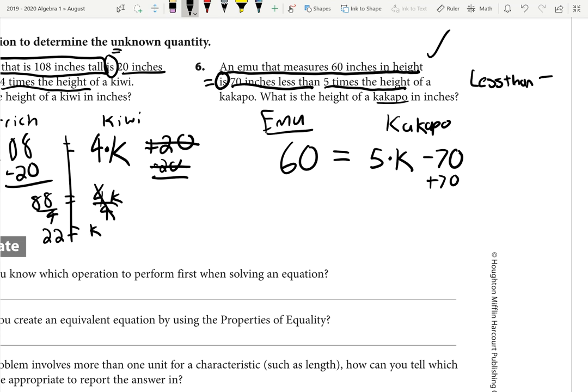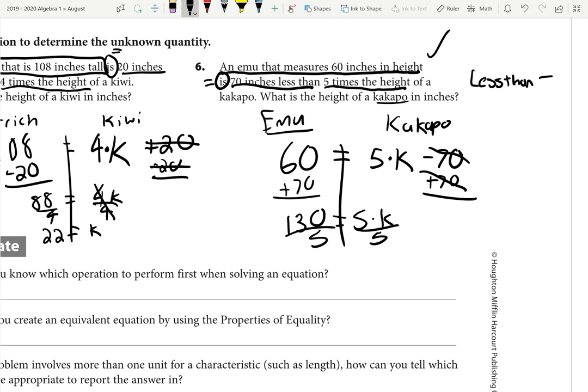You can start by doing the opposites, remember? Opposites, opposites, opposites. Minus 70 and plus 70 cancel out. So we would have 60 plus 70 is 130, and 5 times k. So now you would divide by 5, because remember, opposites, opposites, opposites. 130 divided by 5 is 26, I believe. 26 is equal to k.